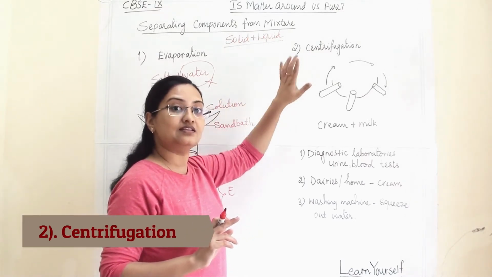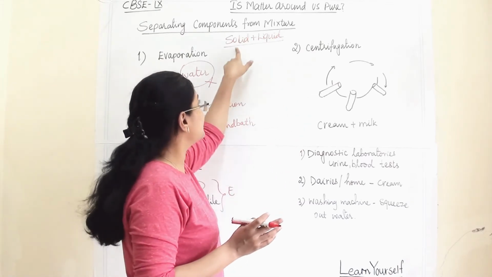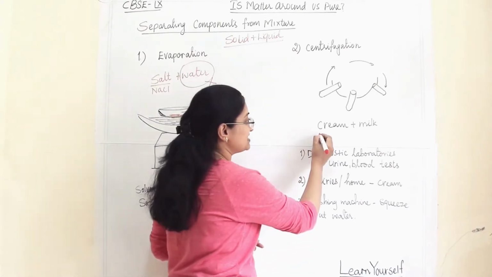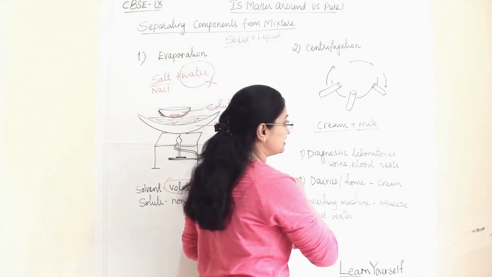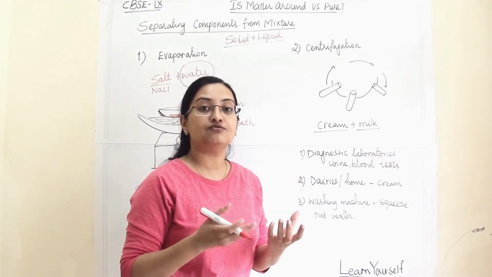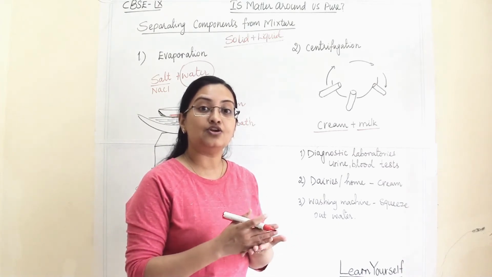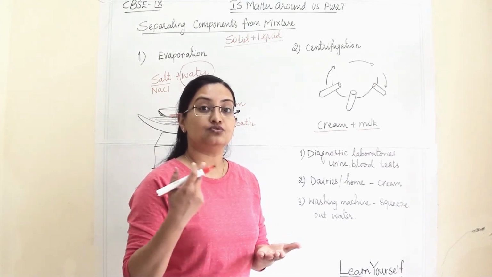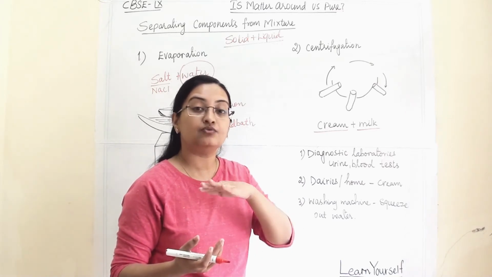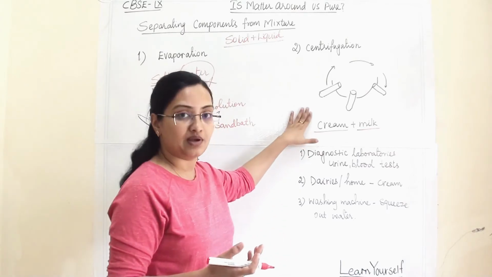In this, at the last, we will get both the components back, that is our solute and our solvent. Here I am taking the example of cream and milk. At home also, how are we separating cream from the milk? We are churning it very fast. At the end of that churning, those fast rotations, the cream will be separated from the milk and it will be floating on top of the milk. The same thing we are applying here.